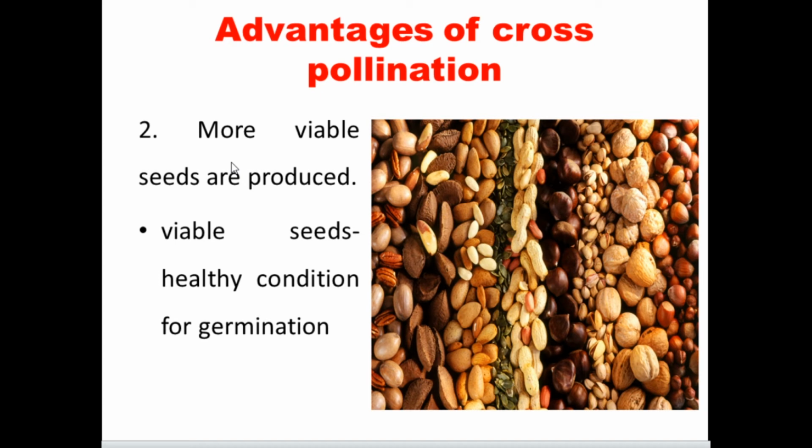Another advantage of cross pollination: more viable seeds are produced. Viable seeds means healthy seeds. The purpose of the plant is to produce seeds, that is, to produce new plants. The new plants should be in healthy condition.